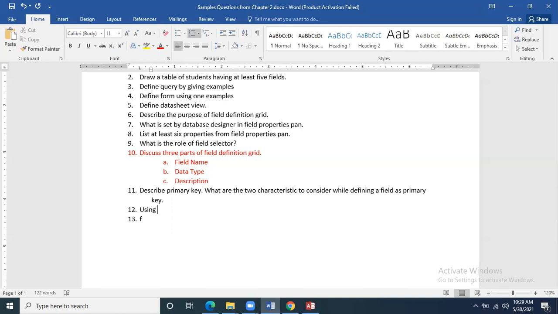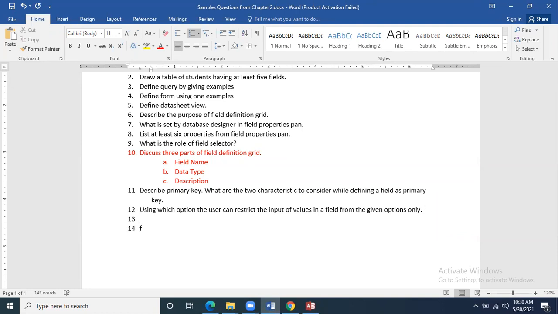Or we can write the question in the reverse way: using which option can the user restrict the input of values in a field from the given options only?